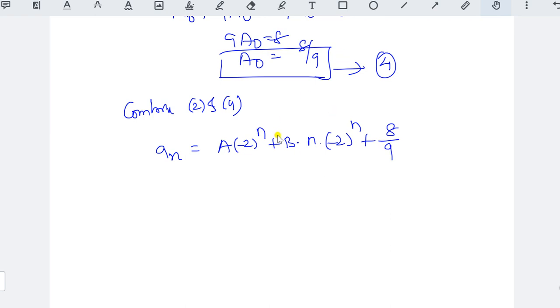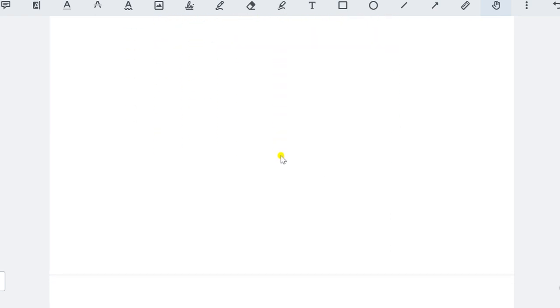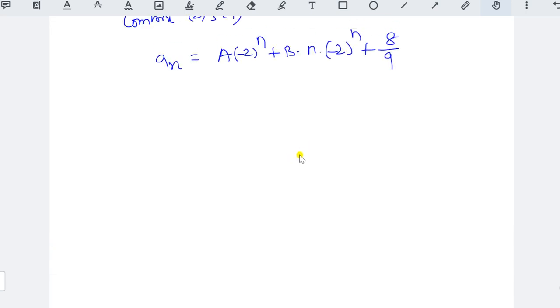But here they have given the initial conditions, right? So with the help of the initial conditions, we have to find out the a term and b term. Here they have given a naught equal to 1 and a1 equal to 2. So for a naught equal to 1, n is equal to 0. Substitute this 0 in the given equation.